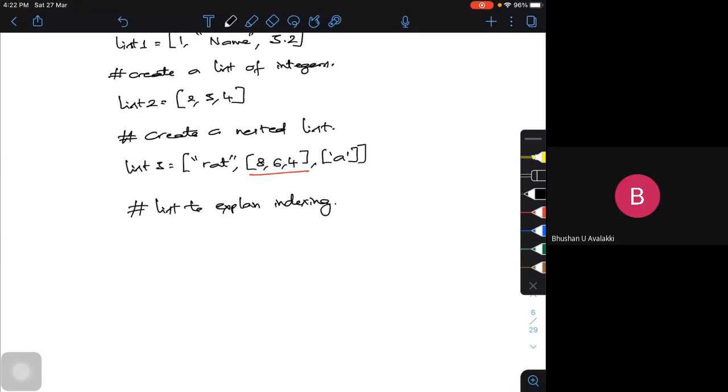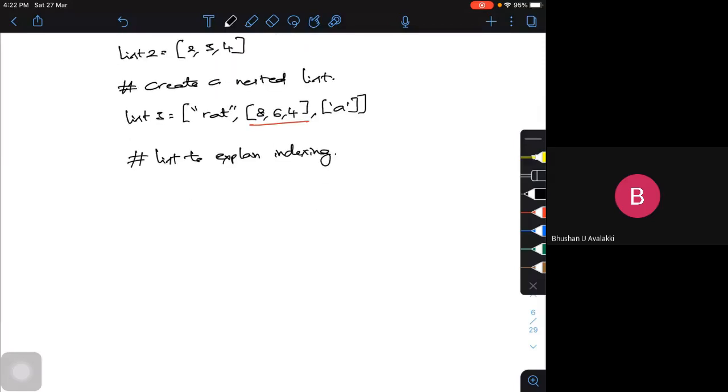Or you are a student and you have been assigned a university seat number, USN number. That is called indexing, to identify that particular thing. Similarly, in a list we also do indexing. So now I'm going to create a list. Let me call it list, and create it with some strings, maybe REMOTE: R one letter, E one letter, M one letter, O one letter, T one letter, E one letter.